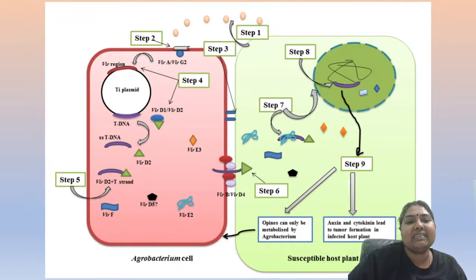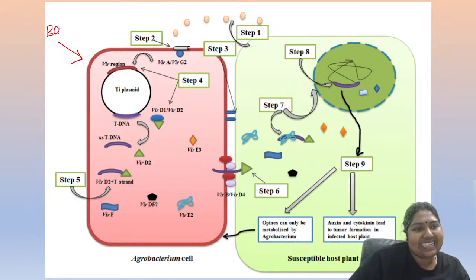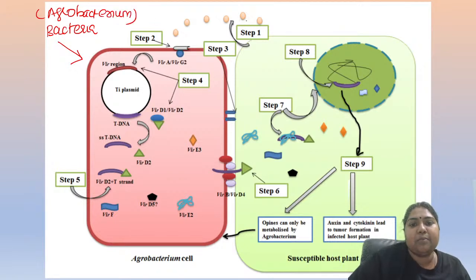Alright, what is this? Mark this slide seriously, it is very important. Many questions have already come up in the exam, and in future also many will come. First, you have to understand that the event is taking place in two places. What is that purple, pink color one? This is going to be the bacteria, your Agrobacterium. This other part is going to be the plant cell.